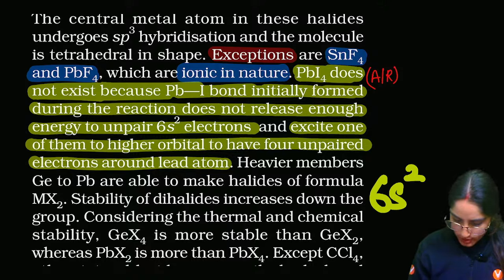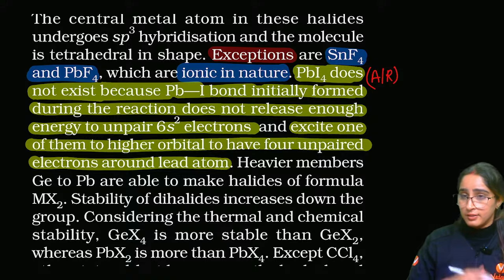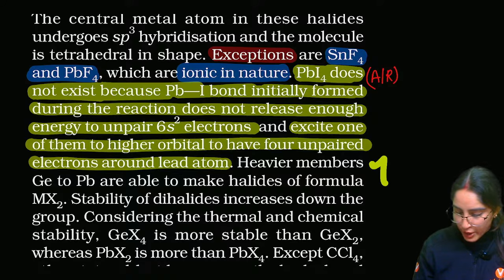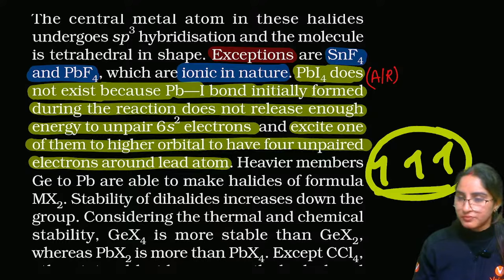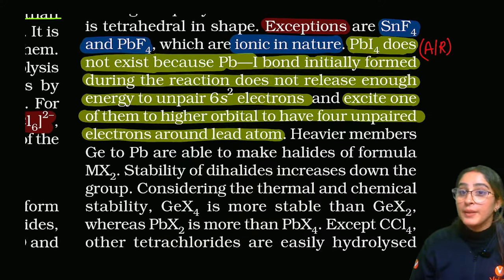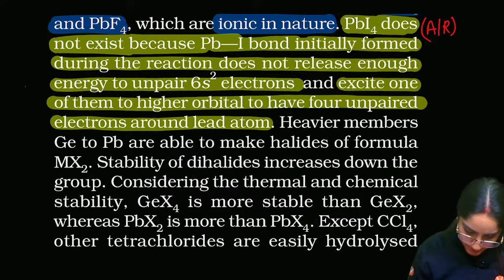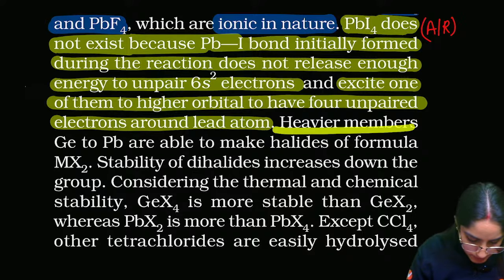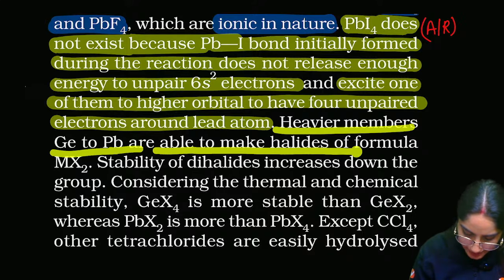So the 6s2 will not get unpaired. For bond formation you need half-filled orbitals, and that will not be there. So that is the reason PbI4 does not exist. That's a very important question. Okay, next, heavier members of group 14 are able to make dihalides.